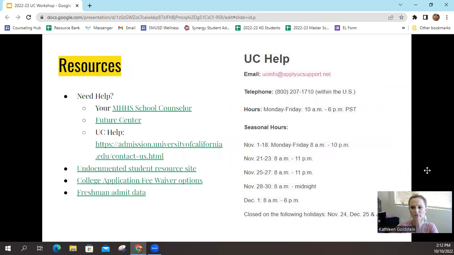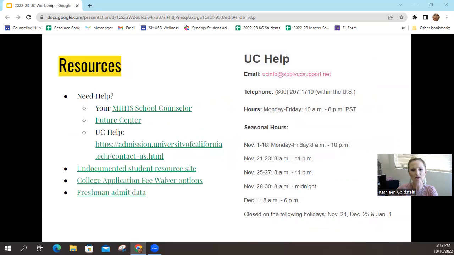Here are some important resources to remember as you're working through the application process. Who can you get help from? Your school counselors. We're here for you. We want to make sure that you are successful and that you submit those applications on time and accurately. So please do not be shy. Reach out with anything that you need from us.